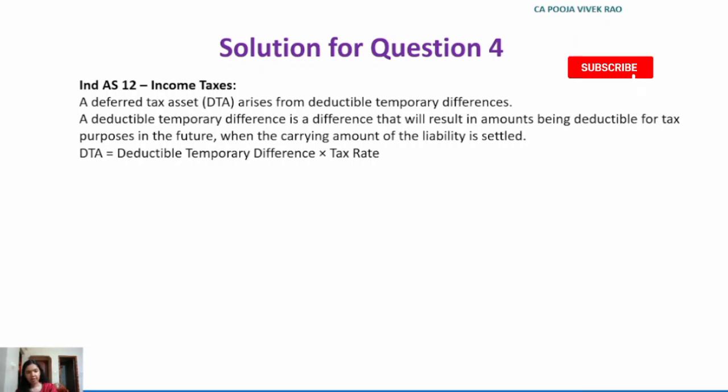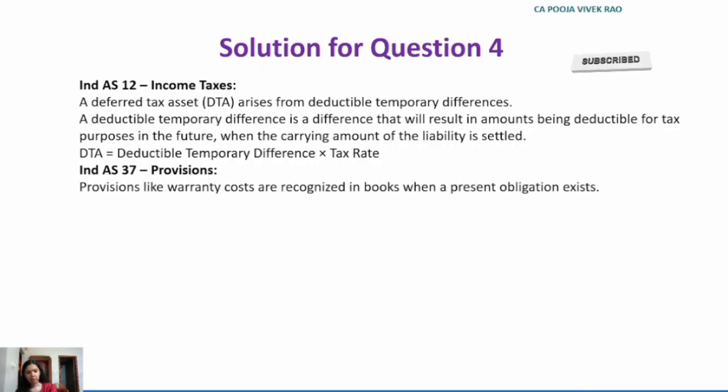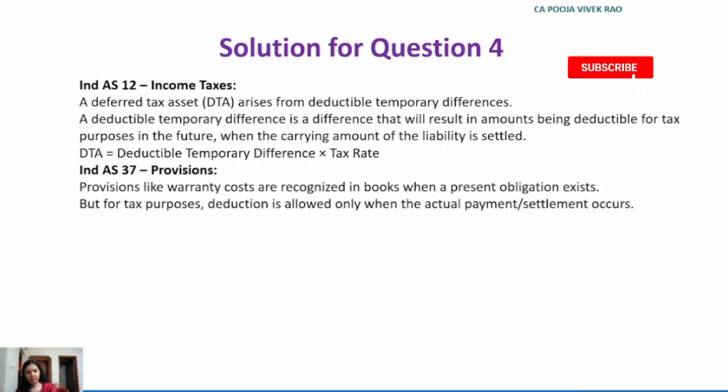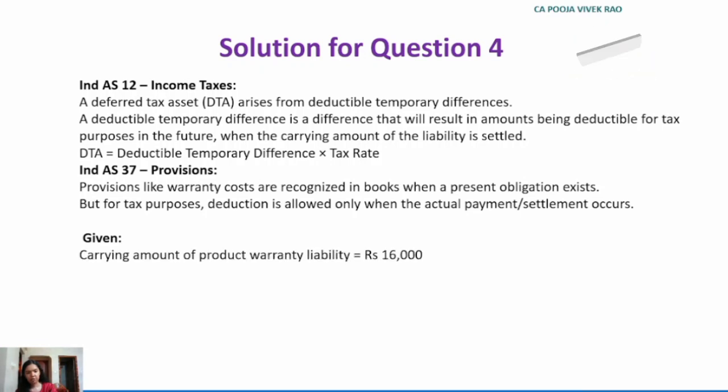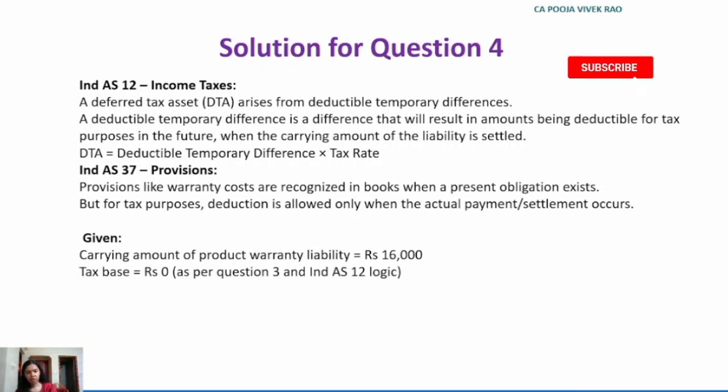And another Ind AS applicable in this case is Ind AS 37 provisions. Provisions like warranty costs are recognized in books when a present obligation exists. But for tax purposes, deduction is allowed only when the actual payment or settlement occurs. Now let's note down some given data from the question. Carrying amount of product warranty liability rupees 16,000. Tax base 0 as per calculation in question 3 and Ind AS logic. Therefore, temporary difference is rupees 16,000 minus 0 is equal to 16,000.